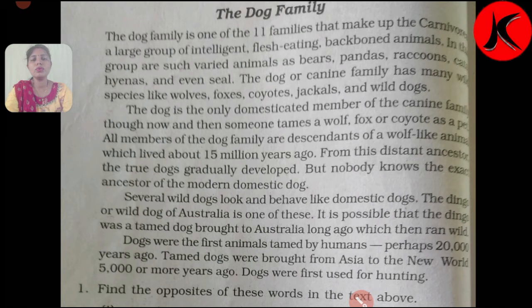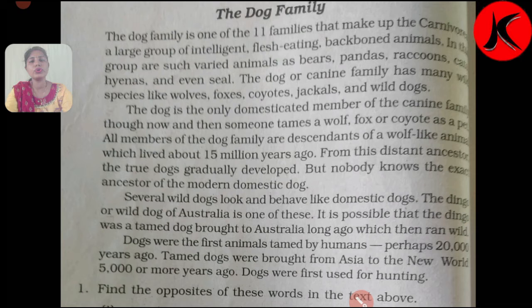Several wild dogs look and behave like domestic dogs. The dingo or wild dog of Australia is one of these. The dingo looks and behaves like the domestic dogs which we tame at our home. It is possible that the dingo was a tamed dog brought to Australia long ago, which then ran wild. Dogs were the first animals tamed by humans.